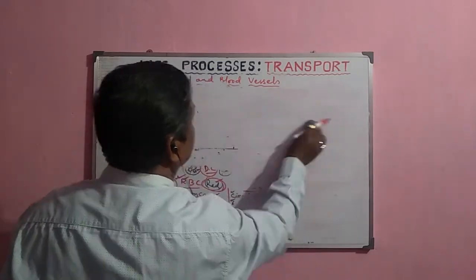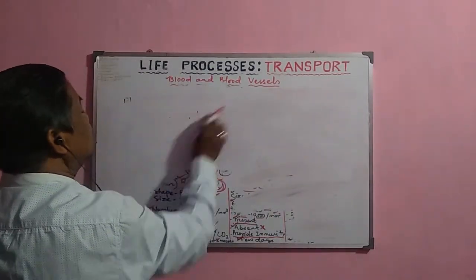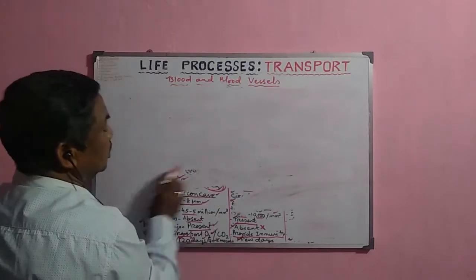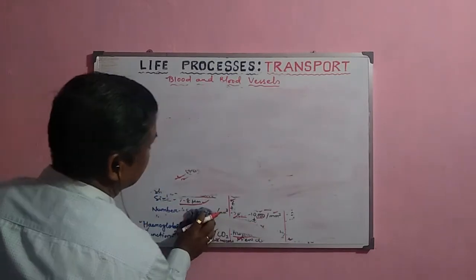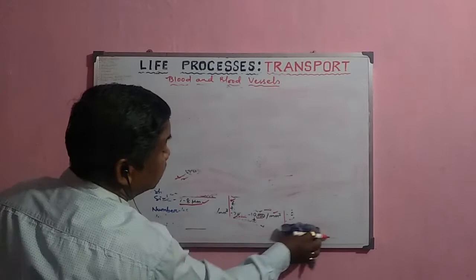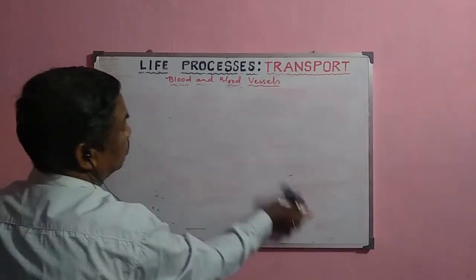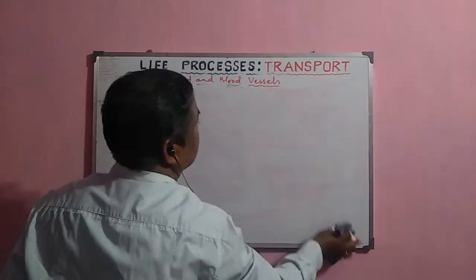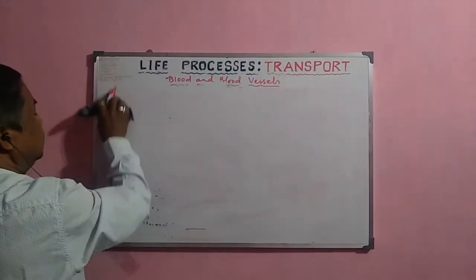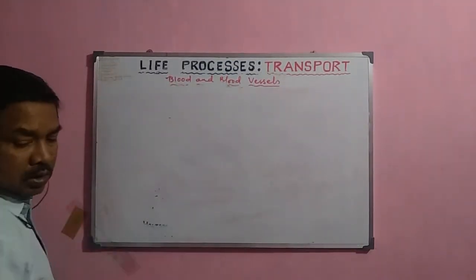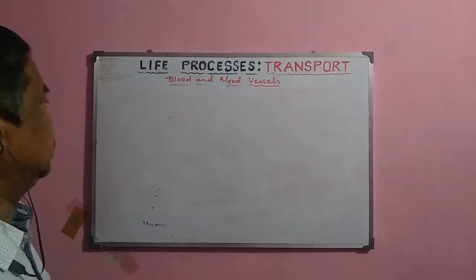As we have already discussed the role of hemoglobin, the most important role of the blood is to transport the oxygen from the lungs to different parts of the body. So that is why it is very much important for human beings.